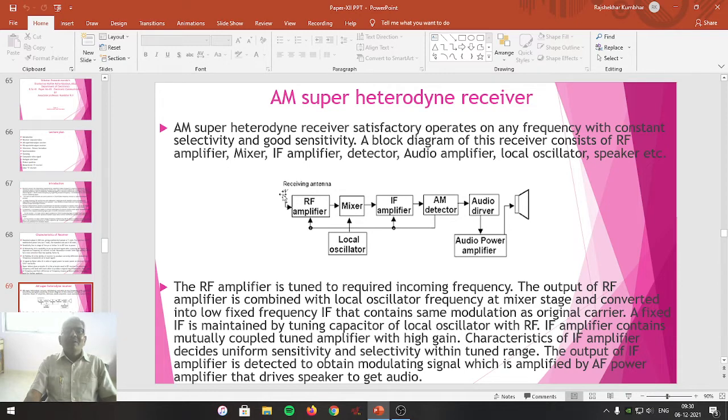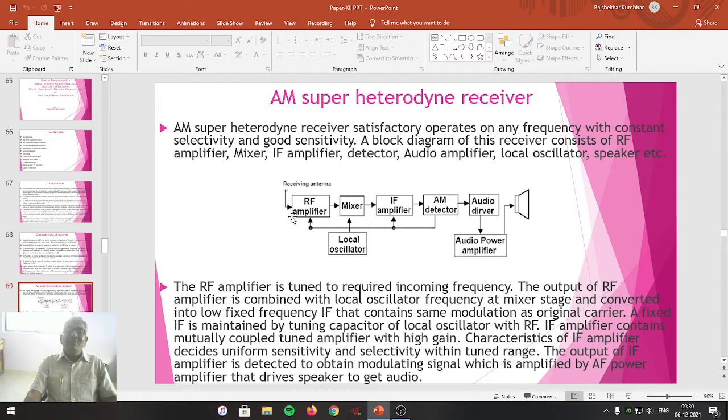Whatever AM broadcasting radio station is there transmits the AM modulated frequency through the space, and your radio receiver must be tuned with that particular transmitted frequency, and that is done by means of the antenna of your AM super heterodyne radio receiver. This antenna is connected to the RF amplifier.